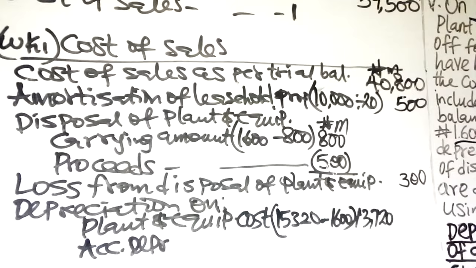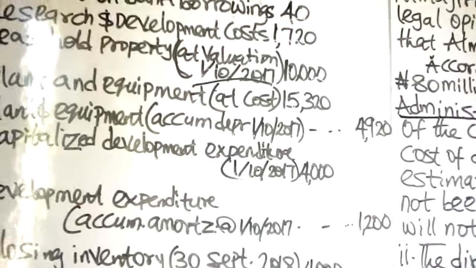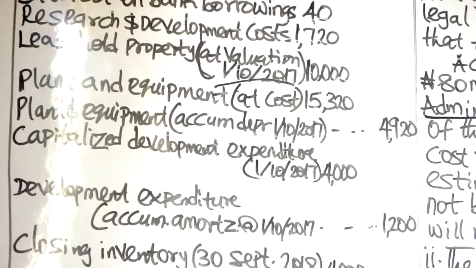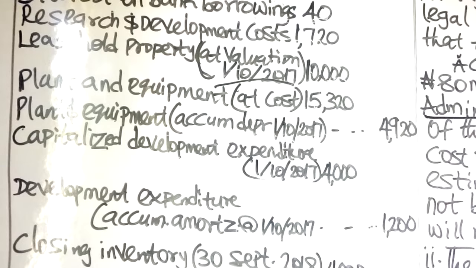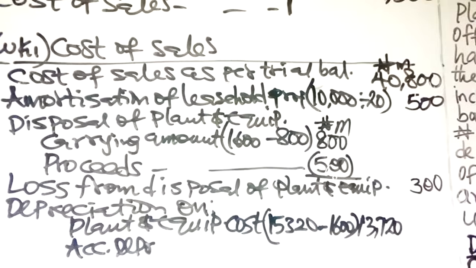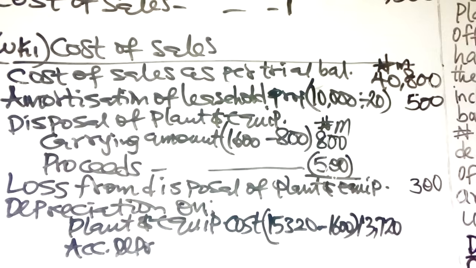Now, how much is the accumulated depreciation figure given in the trial balance? Plant and equipment accumulated depreciation is 4,920. You have to remove that 4,920.